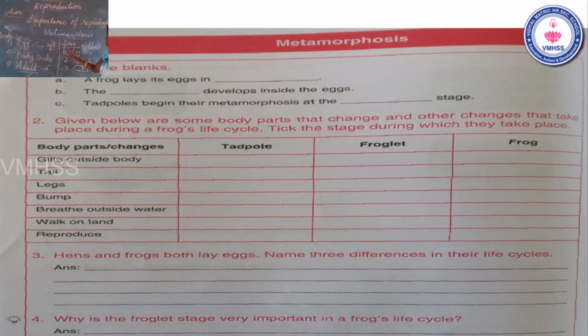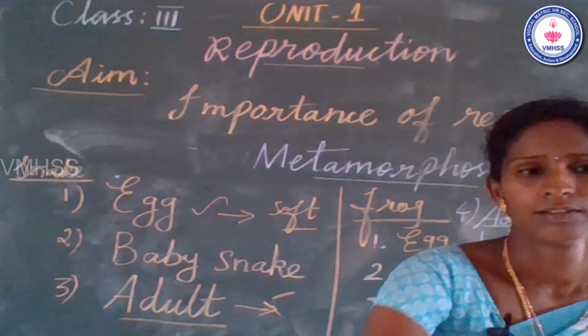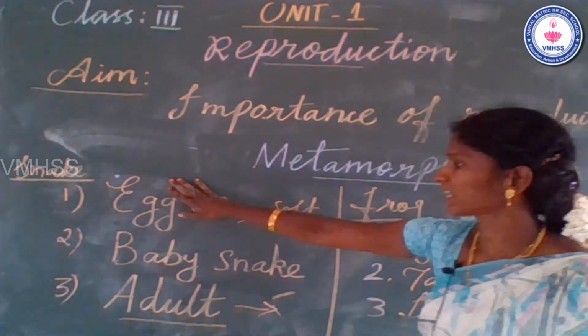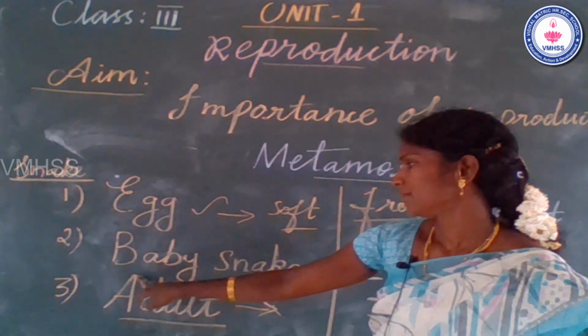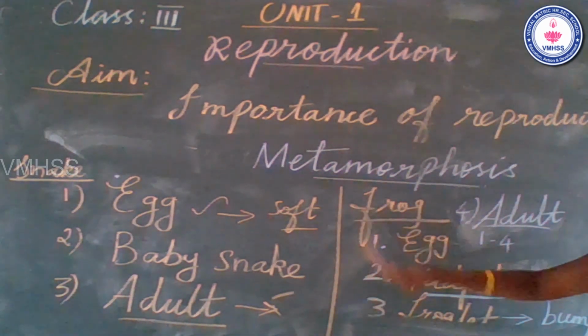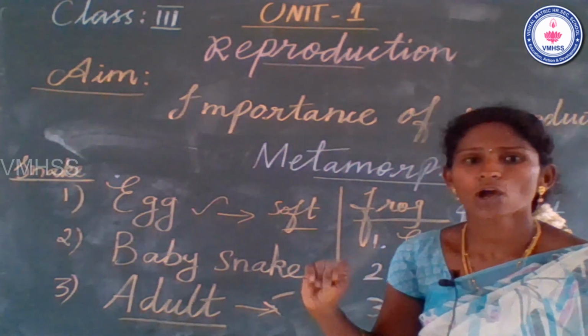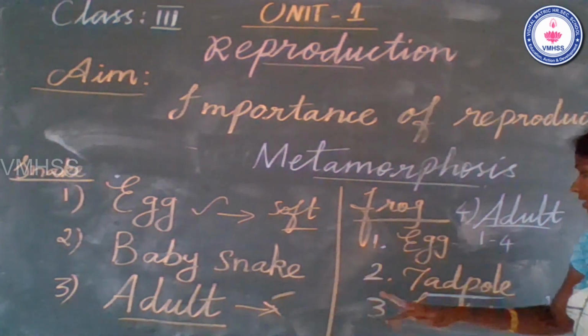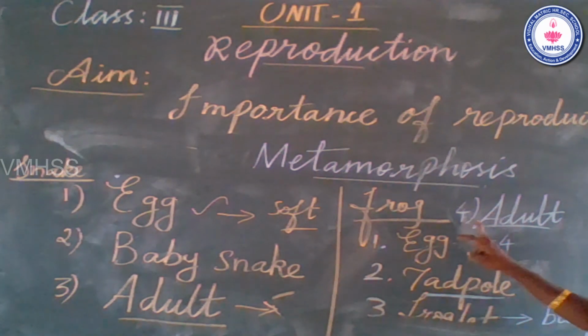How many stages in the frog life cycle? There are 4 stages in the frog life cycle: egg stage, tadpole, froglet and adult stage.